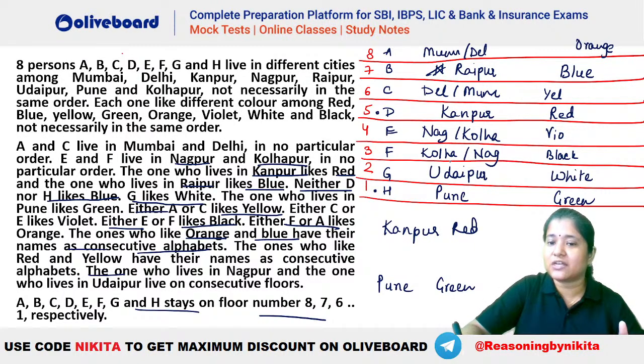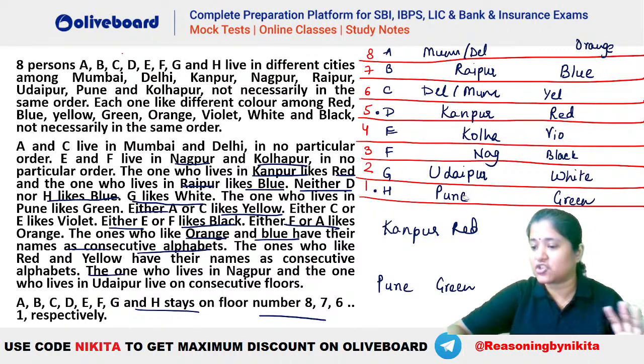So if this is Udaipur, that means you can see Udaipur and Nagpur have to be on consecutive floors. That means this person will be Nagpur here, and if this is Nagpur, that means this person will be Kolhapur. So this is the final arrangement that you guys should be getting.